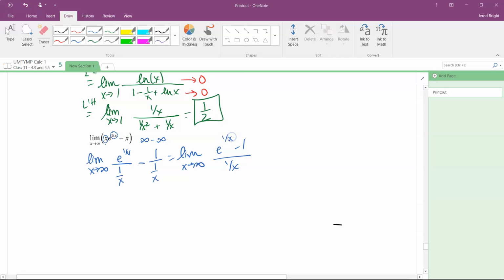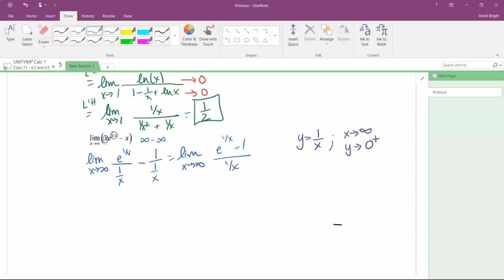Okay, and so now I notice that I have 1 over x. I don't like that too much, so what I'm going to do is I'm going to perform a substitution. I'm going to say y is equal to 1 over x, and it's nicer so I don't have so many fractions going on, but then I notice if x goes to infinity, that means that y goes to 0. Okay, and specifically 0 from the right side, because this expression is never negative. Okay, on our domain at least.